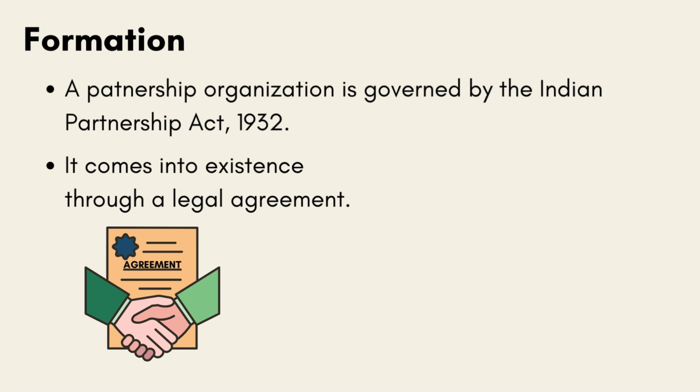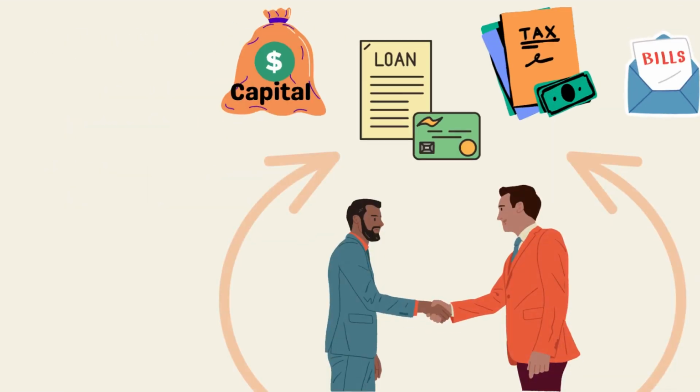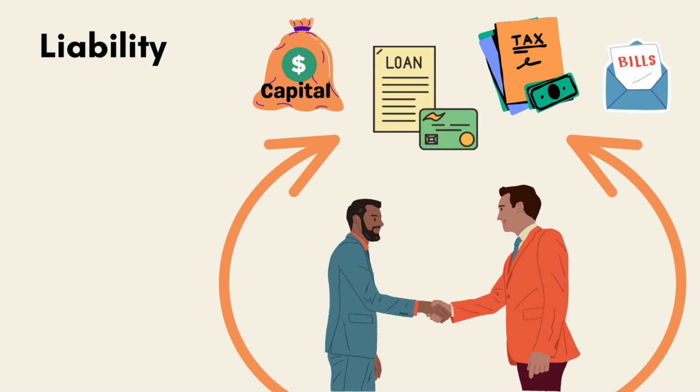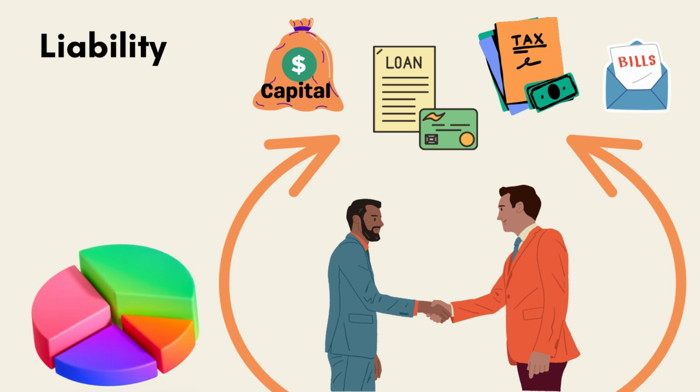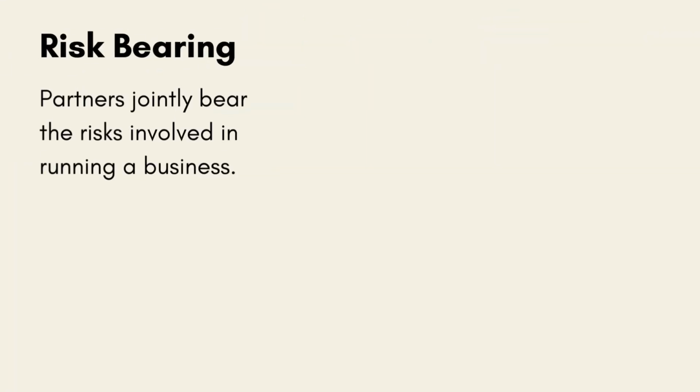It may be noted that the business must be lawful and run with the motive of earning profit. In a partnership firm, the partners have unlimited liability. Personal assets may be used for repaying debts. In case the business assets are insufficient, the partners are jointly and individually liable for payment of debts. Jointly, all the partners are responsible for the debts to the extent of their share in business and they contribute in proportion to that. The partners jointly bear the risks involved in running a business, while the profits are shared by the partners in agreed ratio.